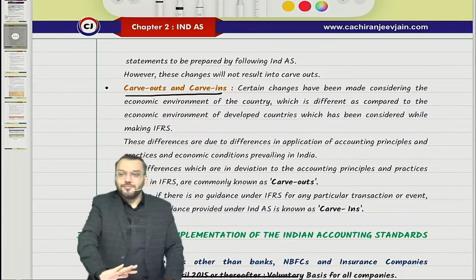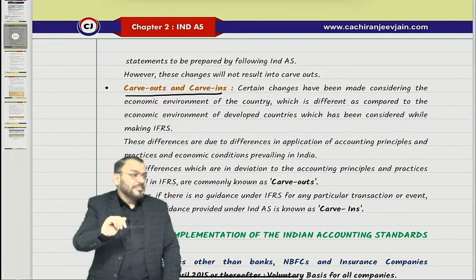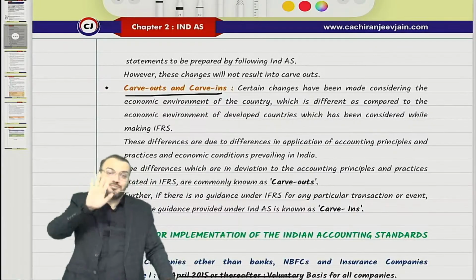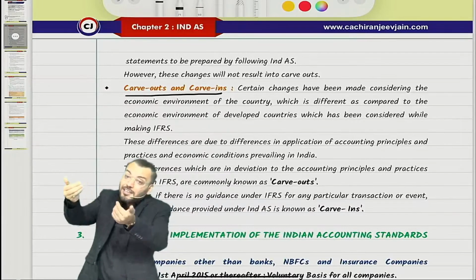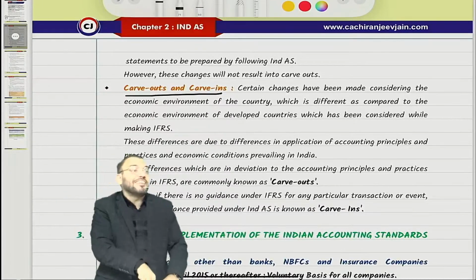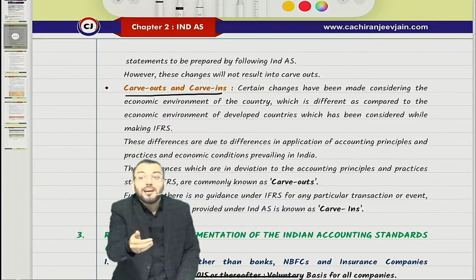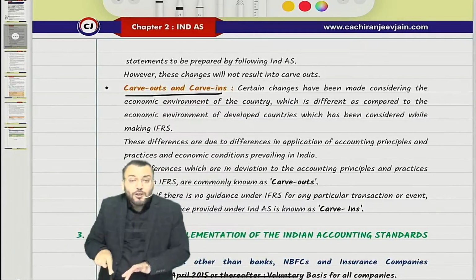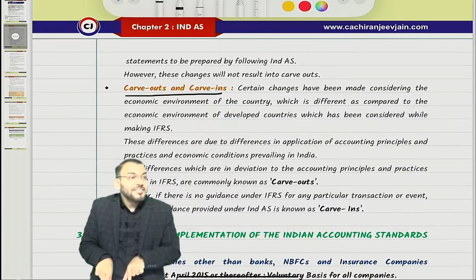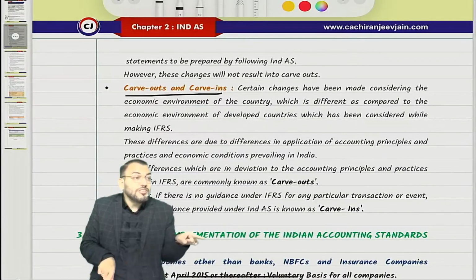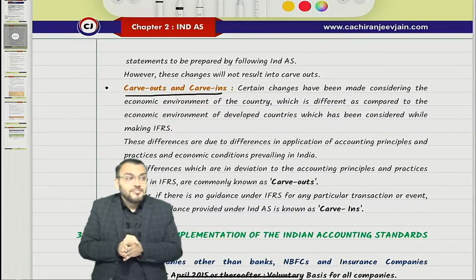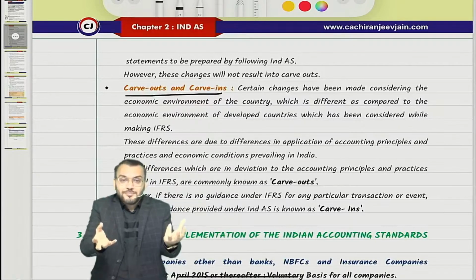Carve in means what? There is some transaction for which accounting treatment is not given in IFRS. It was not in IFRS, but included in India. That becomes carve in. So can I say this will actually create a difference in financial statements? If you prepare financial statements based on Ind AS and based on IFRS, this actually creates a difference. So these are known as carve out and carve in.